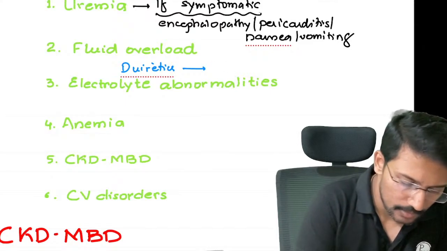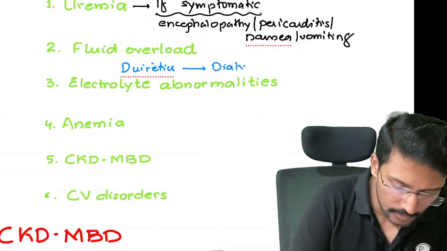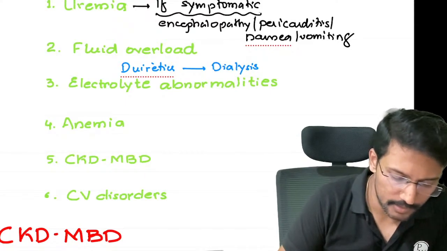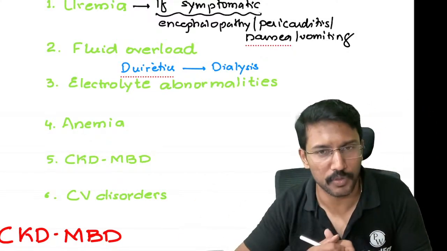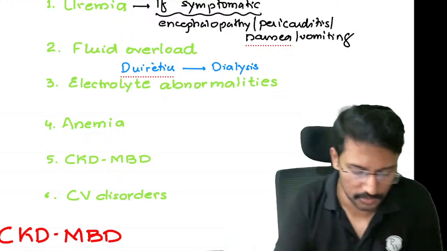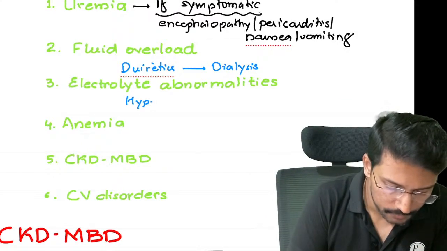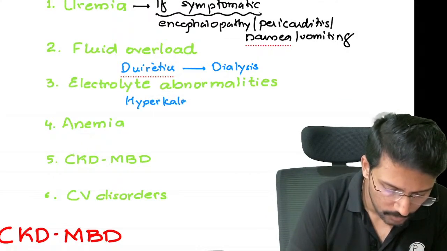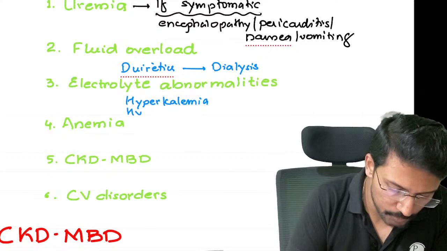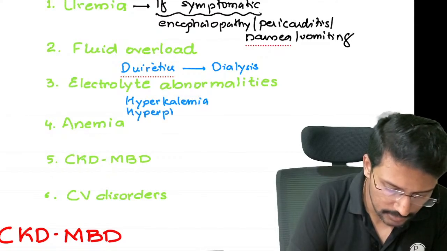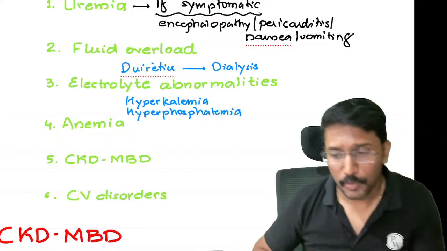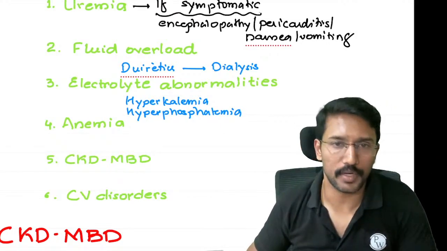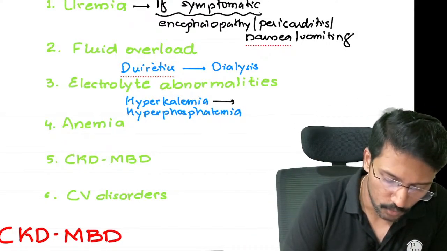Then there can be electrolyte abnormalities in kidney disease, because kidney decides how much sodium to be excreted, how much potassium should be excreted. But if there is dysfunction, we can have hyperkalemia, and I can have hyperphosphatemia. Phosphate levels can increase. But for all of them, we have an easy way to treat, right? When we have hyperkalemia, how do we treat?